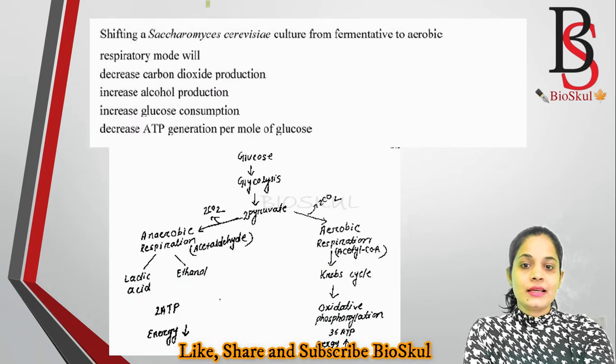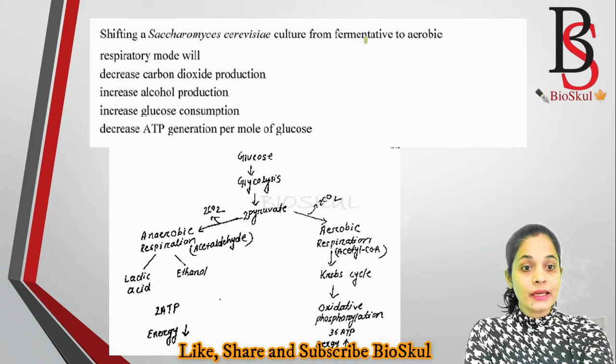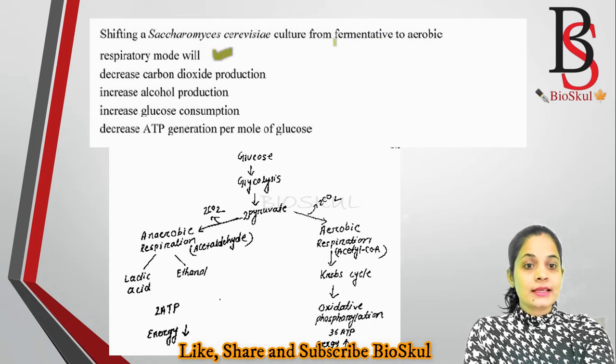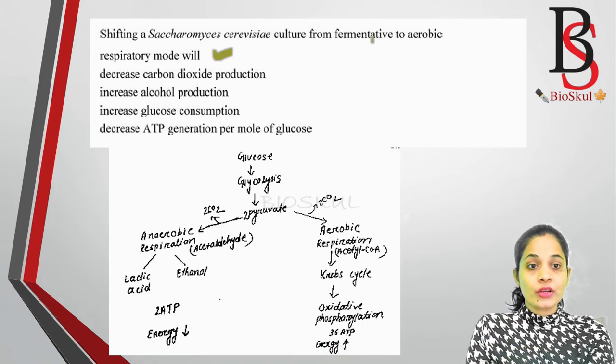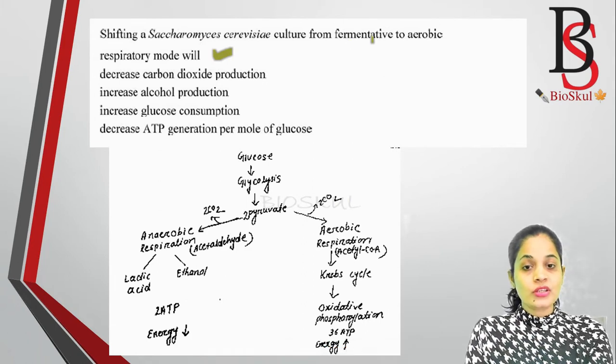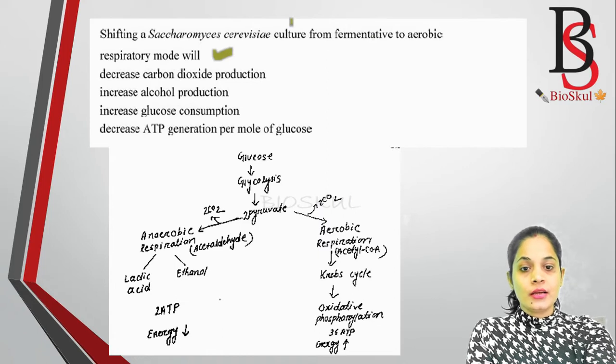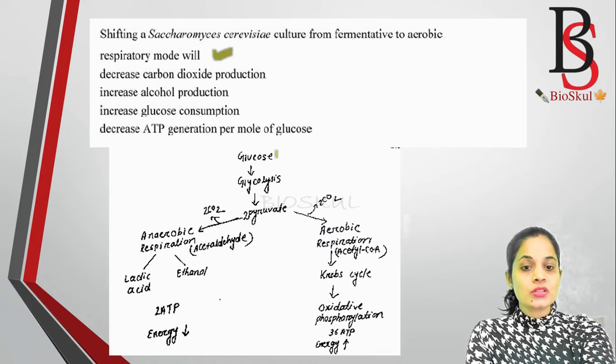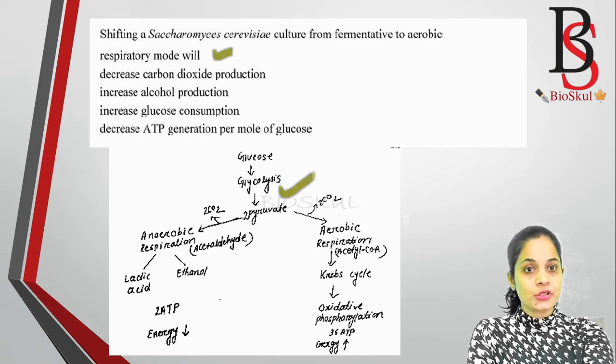Let's see this one. Shifting a Saccharomyces cerevisiae culture from fermentive to aerobic respiratory mode will. Here it is asking about the change from anaerobic mode to the aerobic respiratory mode. Then what will happen? First we will see glucose in the process of glycolysis; the last product of glycolysis is 2 molecules of pyruvate.